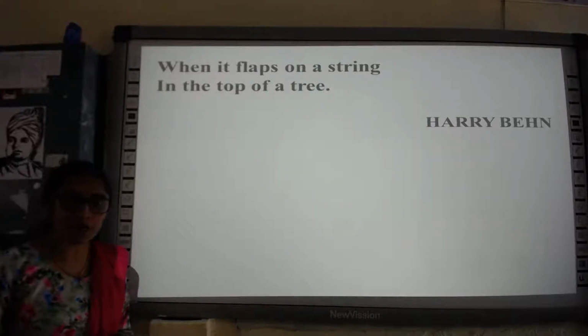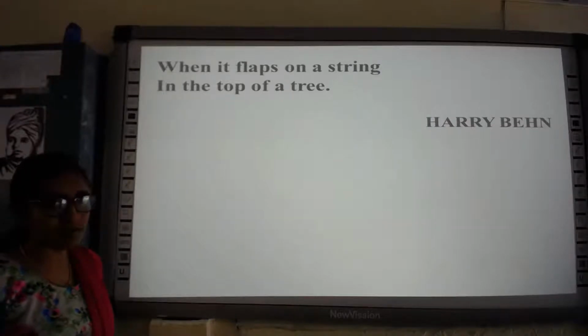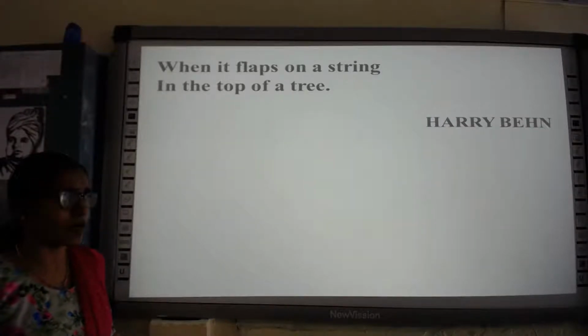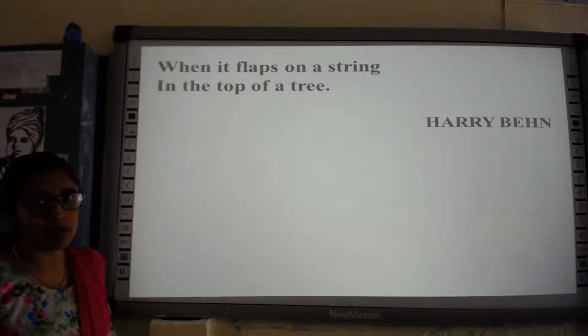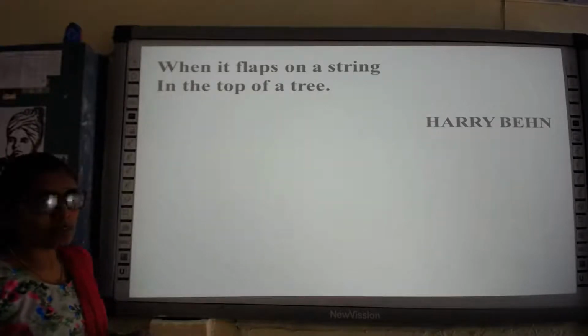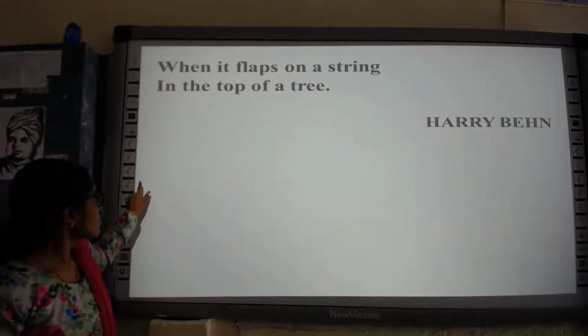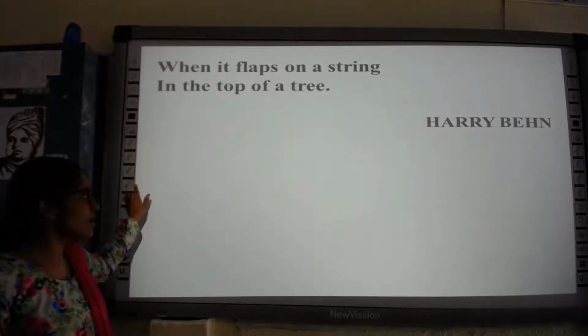So you can read the poem on your own from your textbook. Read the poem more than once, then you will be able to understand the poem properly. So that's the poem. Now we will go to the explanation of the lines.